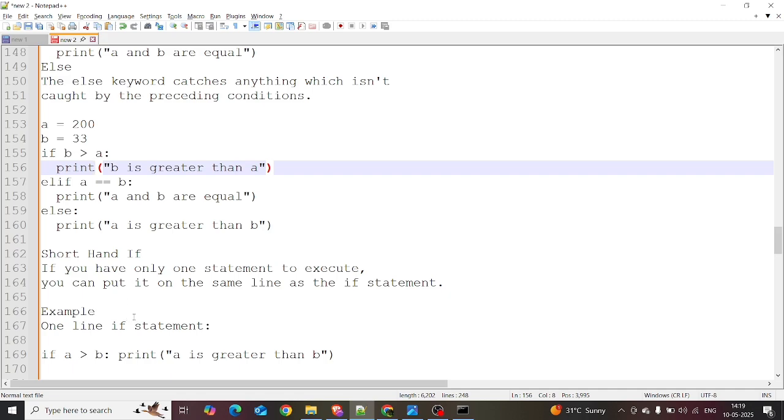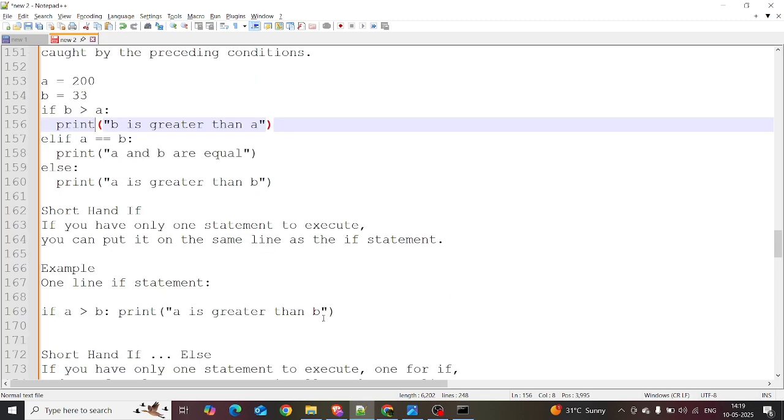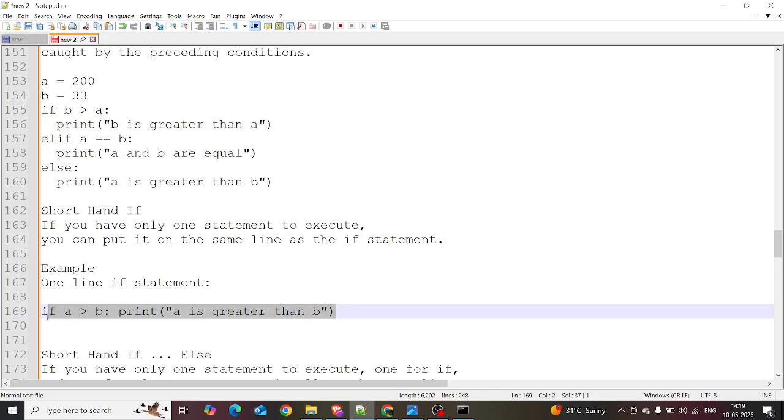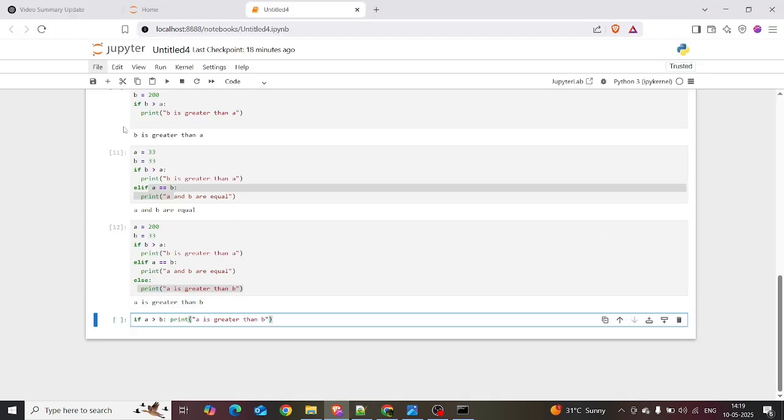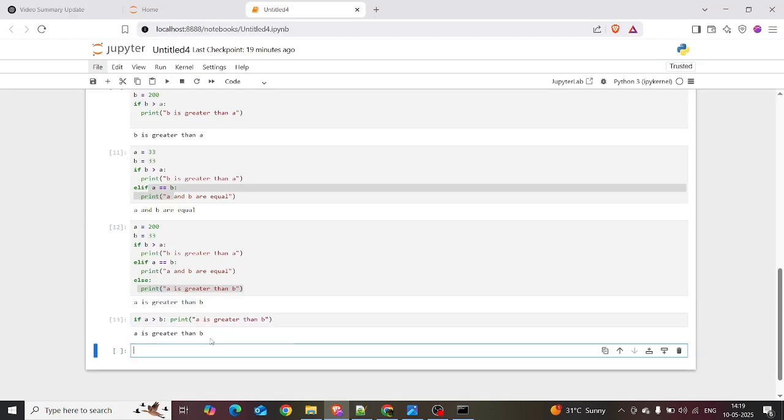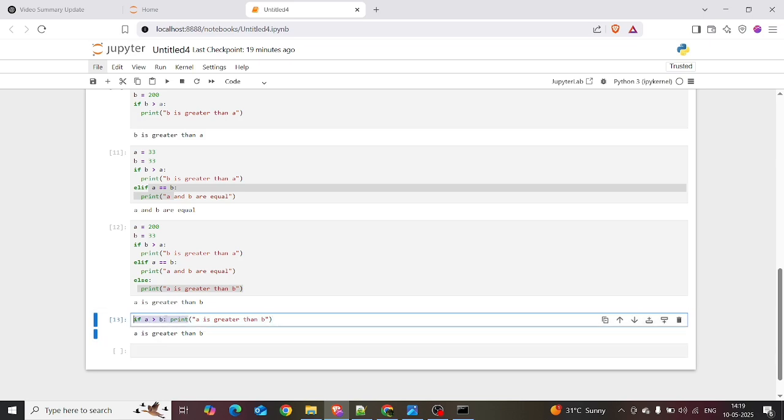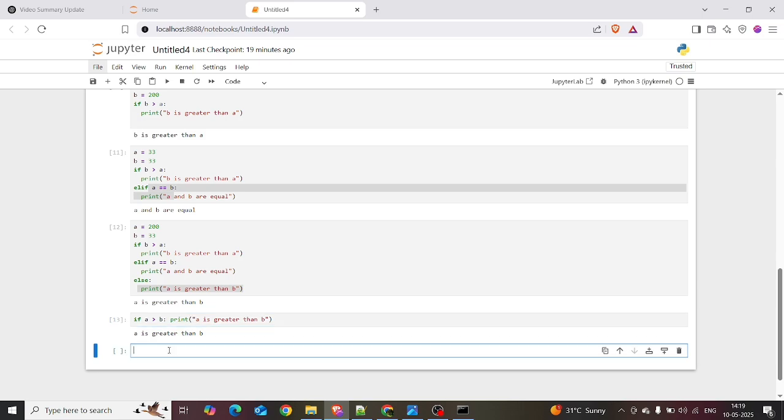Guys, I will explain it short and sweet. If there is an if statement, you can write it like this also. There is an example of a one line if statement. When I try to execute this, it will print. It completely works. If a is greater than b, we put the colon and we want to print on the same line itself: print a is greater than b. That comes as the output.